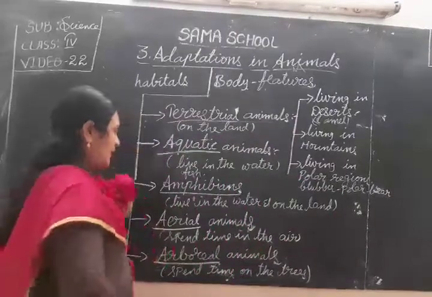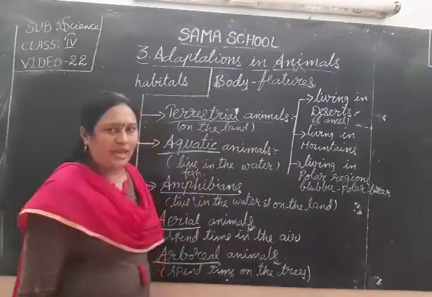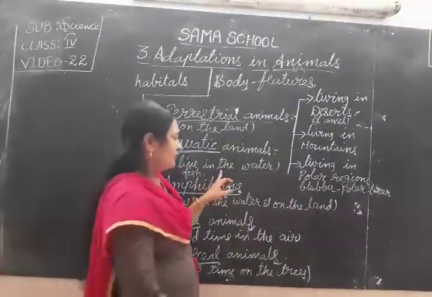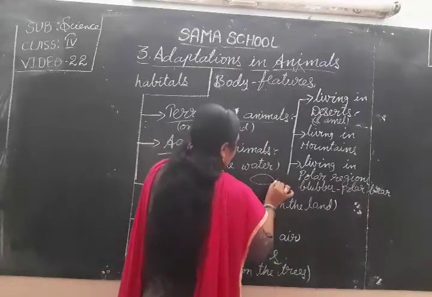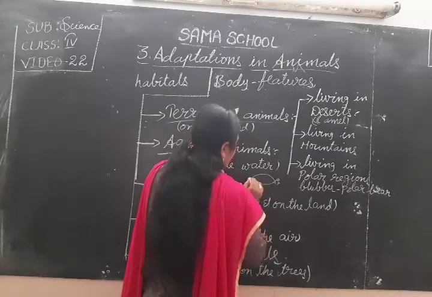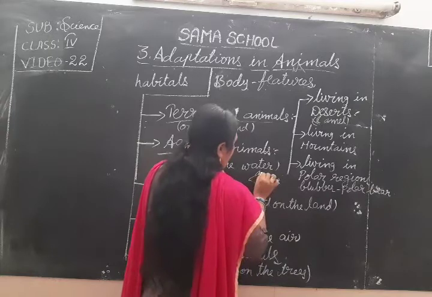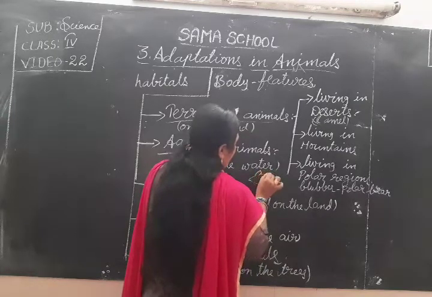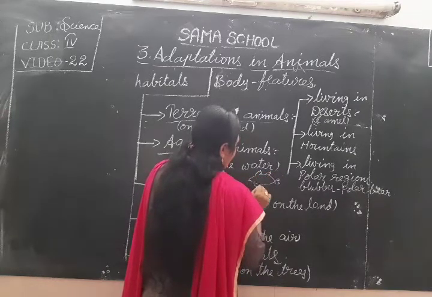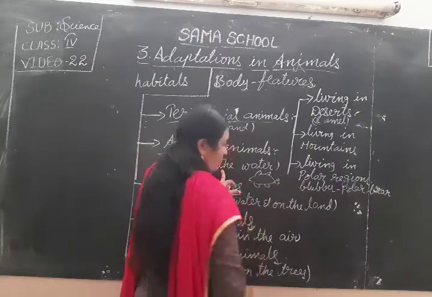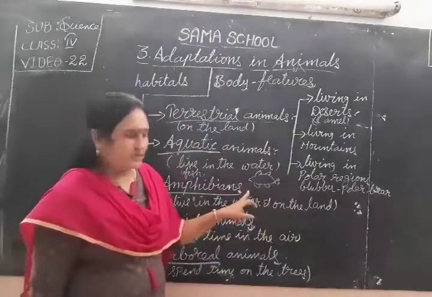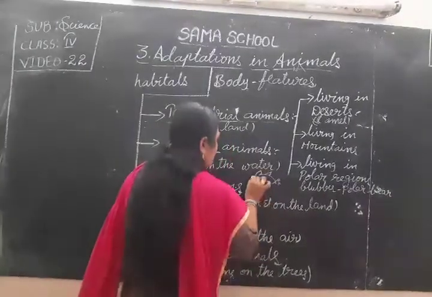It means aquatic animals have special body features like this. They have fins to swim easily in the water, and the shape of the body, a streamlined body, helps them swim easily.